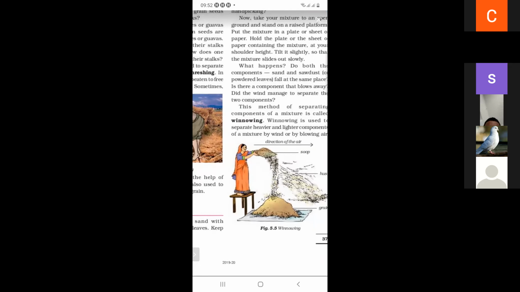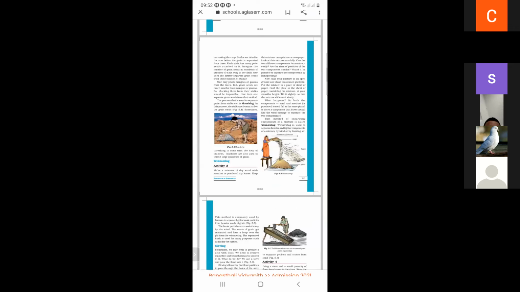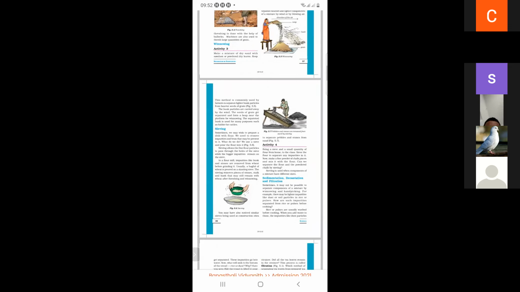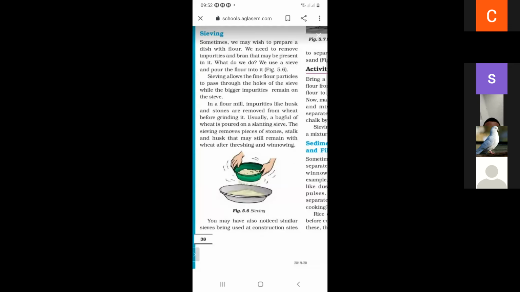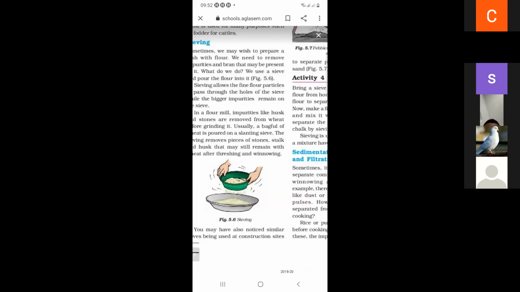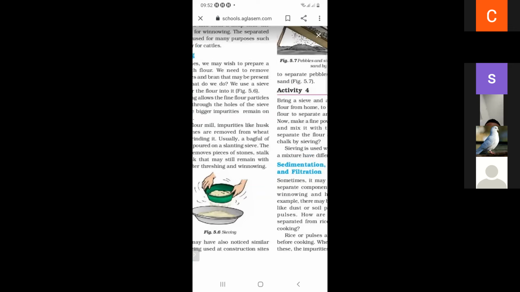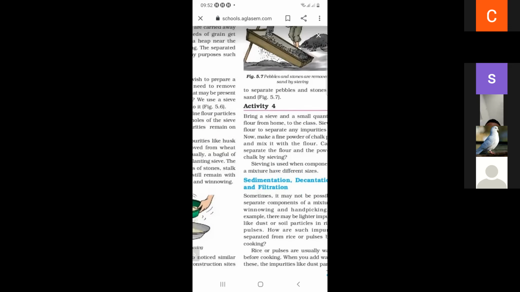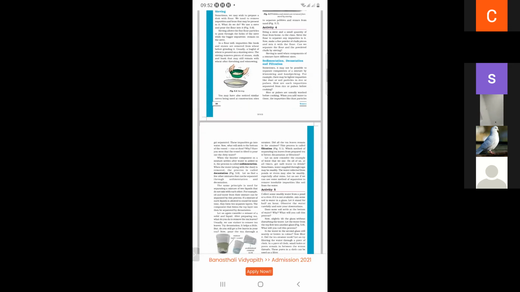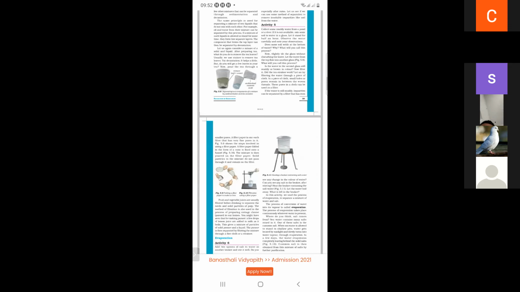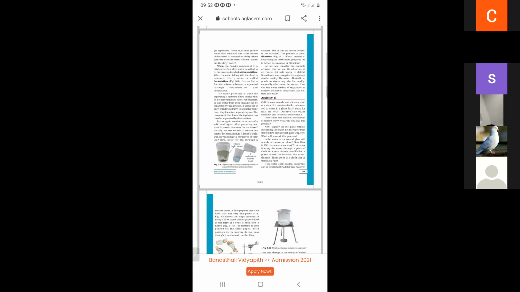And what are the next processes? Sieving. If we separate the components of a mixture with the help of a sieve, this is called sieving. And what do you mean by sedimentation, decantation, and filtration? These are processes of separation.